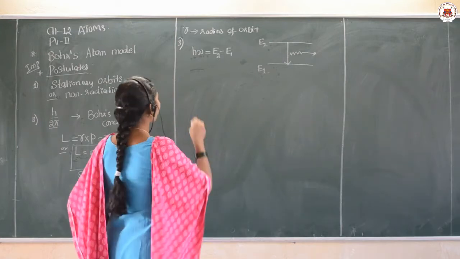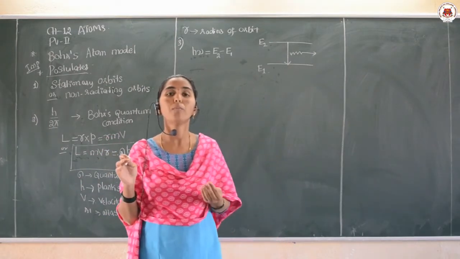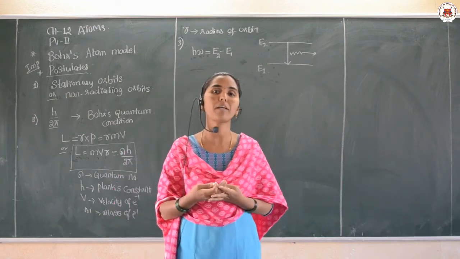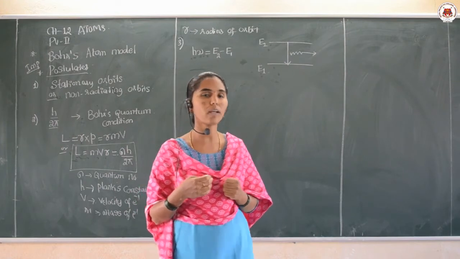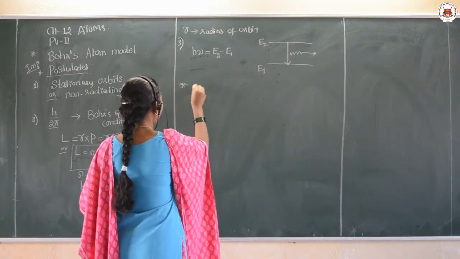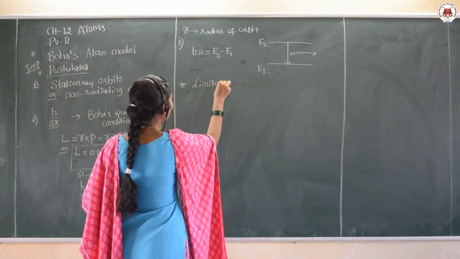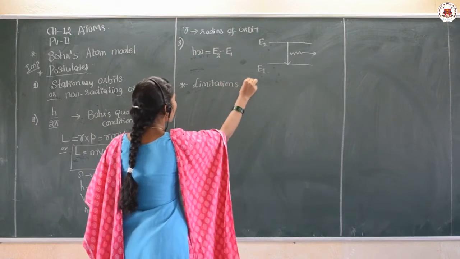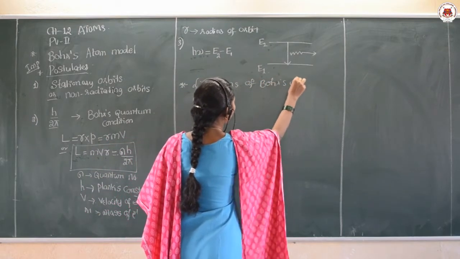So these are the postulates, but along with this Bohr also failed to explain a few concepts about the spectral lines. Therefore now we need to study the limitations of Bohr's atomic model.